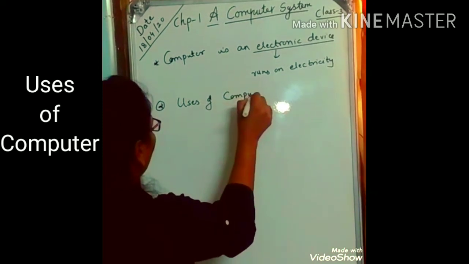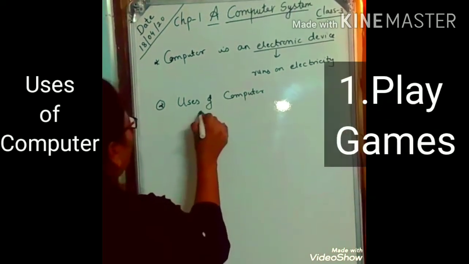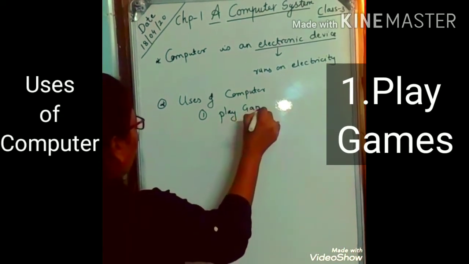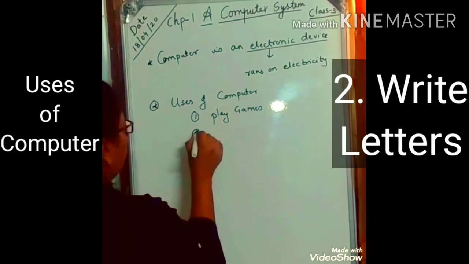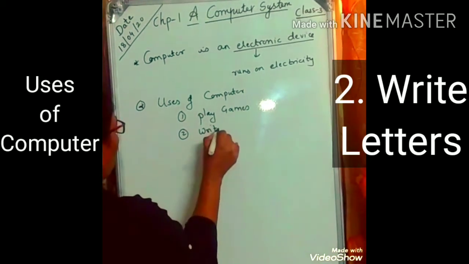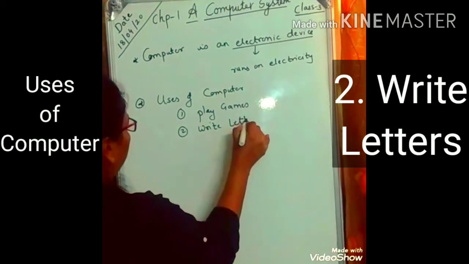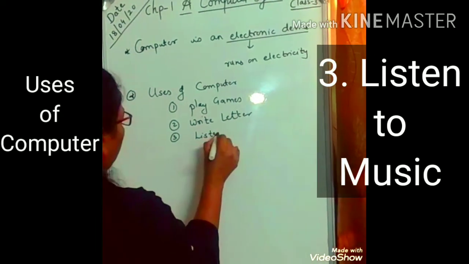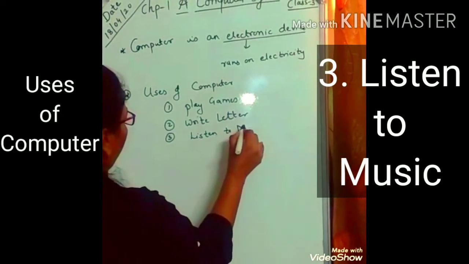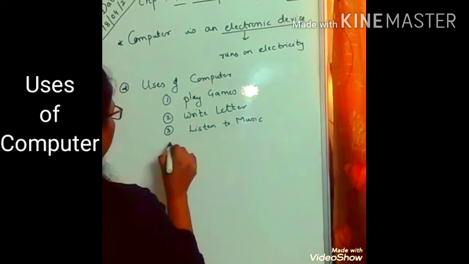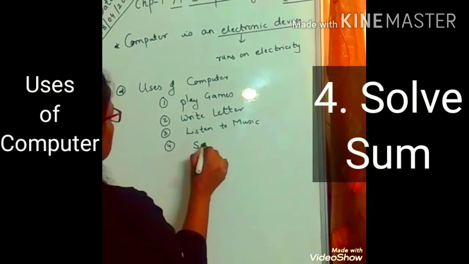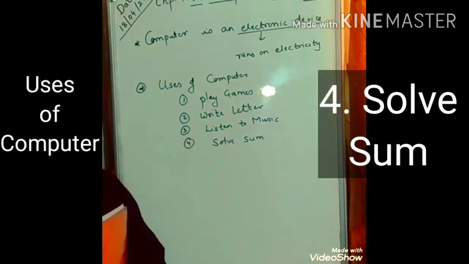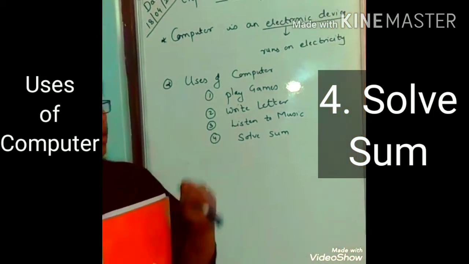With the help of computer, we can play games, write letters, listen to music, solve sums, store data, and many things we can do with the computer.